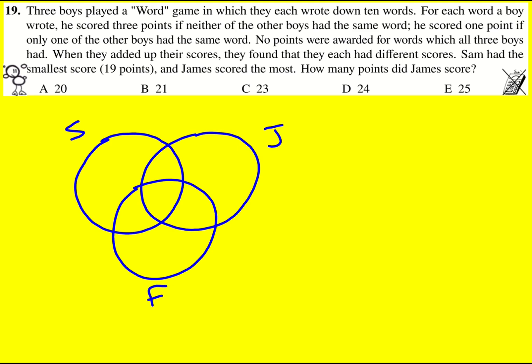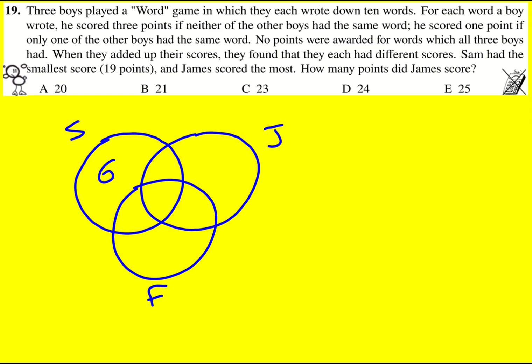Now, because Sam got 19, we can think about the different ways in which he could have got it. How many could he get 3 points from? If he'd only got, say, four lots of 3 points, then that would be 12, and there's only another 6 points that he could then get. So he'd never be able to get to 19. So four is not a possibility. Meanwhile, seven would give him 21 points, so that's too big. So it's got to be either five or six here.